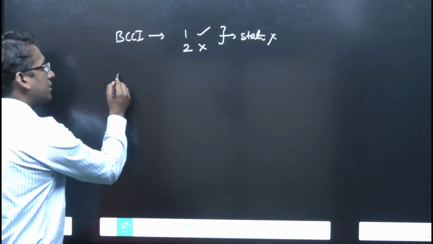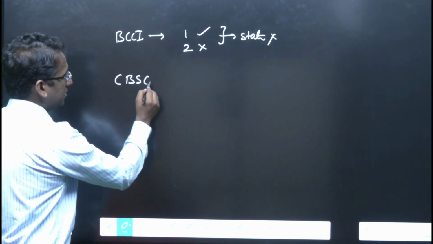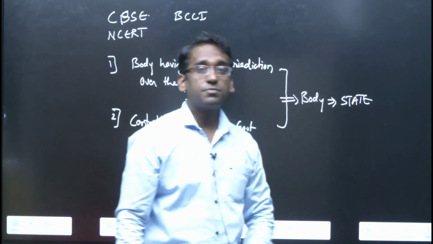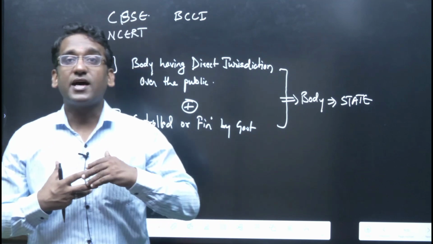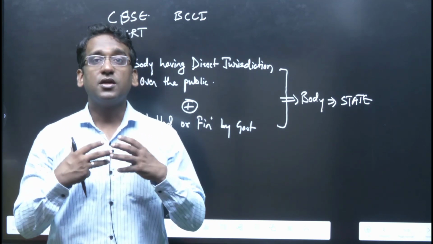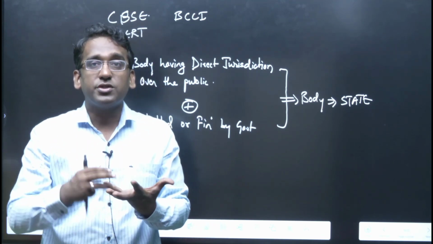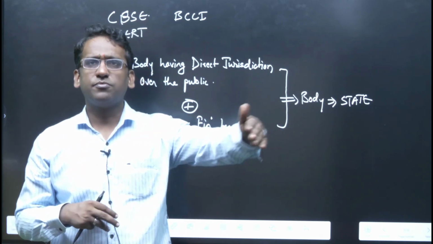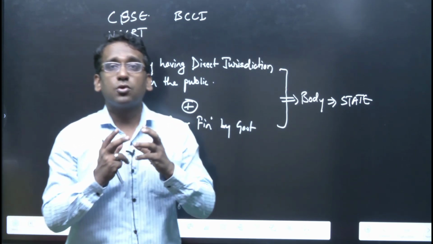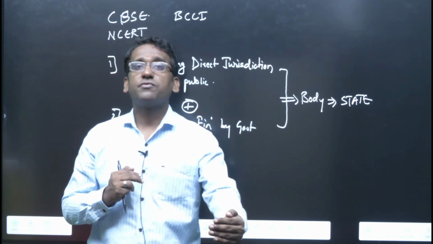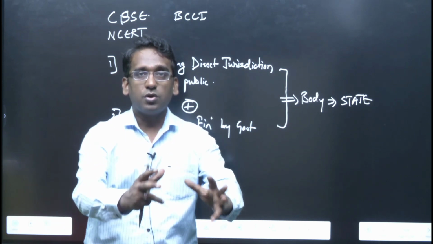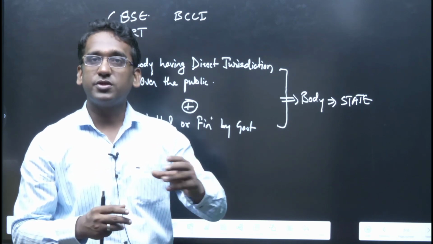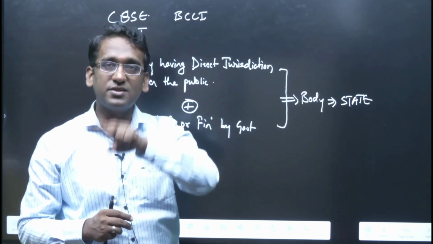Now let us talk about CBSE. Is the first condition fulfilled? Does it have a direct jurisdiction over the public? Yes. CBSE has a direct relation with the students. CBSE conducts the exam, examines the students and accordingly awards them the certificate by which they have the future course of development, right? They provide the curriculum and accordingly they ask the student to prepare their course and then they examine the students, award them the certificate. So what is this entire process?